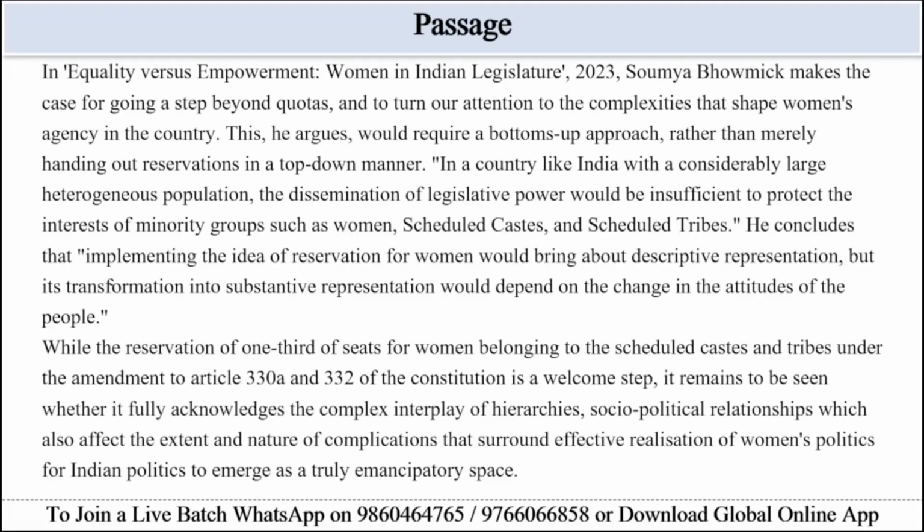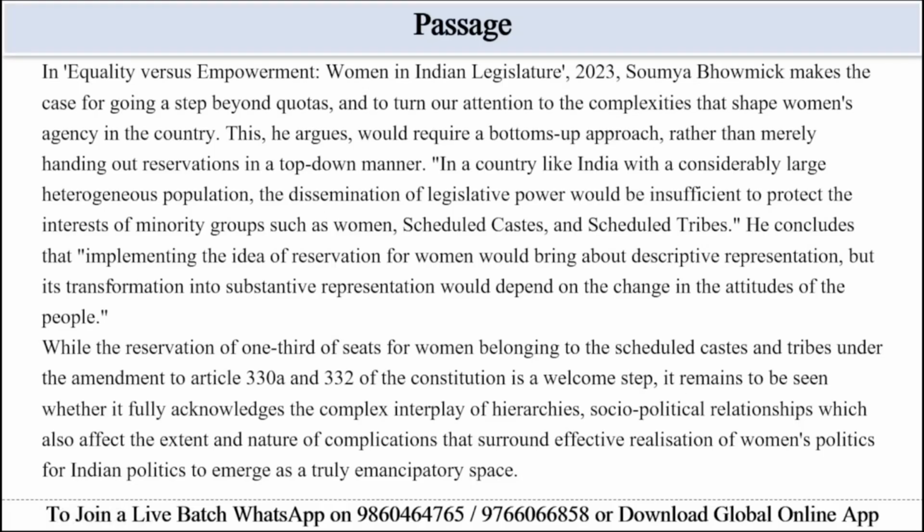He concludes that implementing reservation for women would bring about descriptive representation, but its transformation into substantive representation would depend on a change in the attitudes of the people.